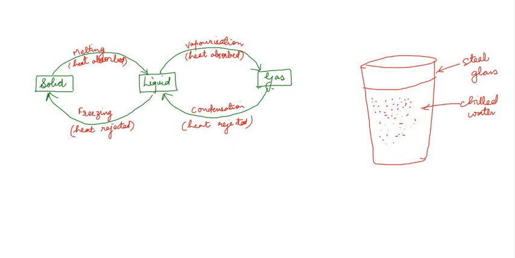ये जो ड्रॉपलेट्स हैं ये किस स्टेट में हैं? Obviously these droplets are in liquid state. तो ये लिक्विड स्टेट में जो छोटे छोटे ड्रॉपलेट्स हैं इस ग्लास के ऊपर कहाँ से आ गए? These droplets are actually the water vapor which changed into the liquid state.